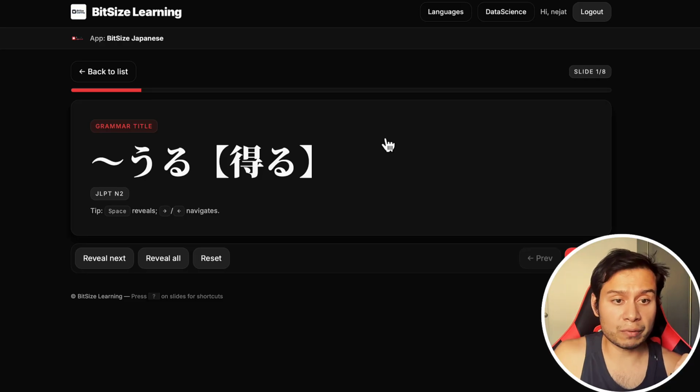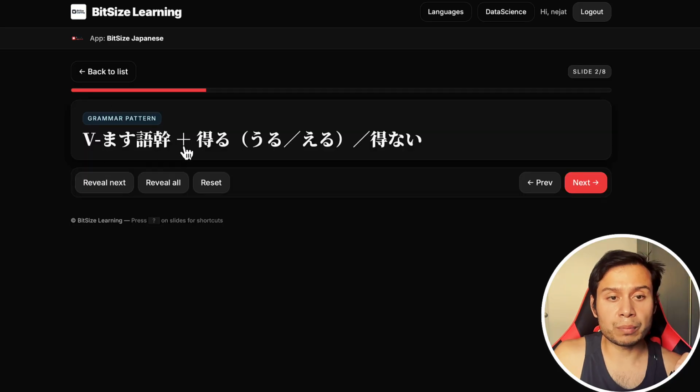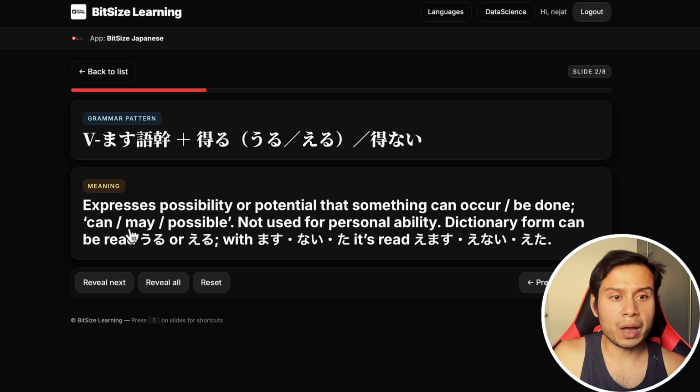Today we're going to focus on the JLPT N2 grammar point うる. We usually use it with its masu form, and it has two types of readings, うる and える. It expresses possibility or potential that something can occur, can happen, or be done. We usually don't use it with personal abilities. The dictionary form can be うる and える, and the masu, nai, and ta forms can be read as えます, えない, or えた.